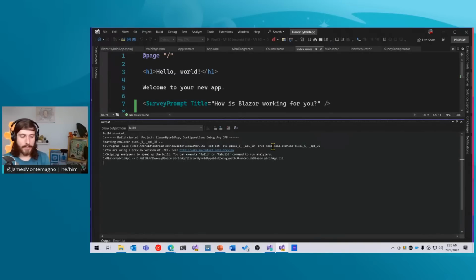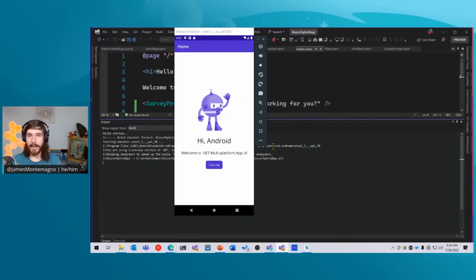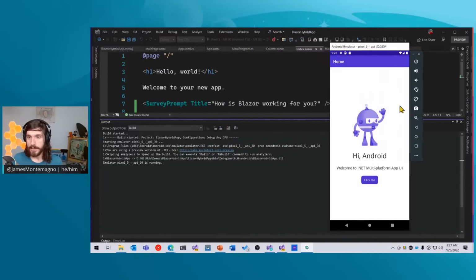The first time I do this, it's going to take maybe about a minute or so. It's going to start my emulator up. This is a previous app that I had running, which is just a .NET MAUI application. And then it's going to deploy it to my emulator. But it's going to do a full compilation, package up my Android app, and then deploy it.